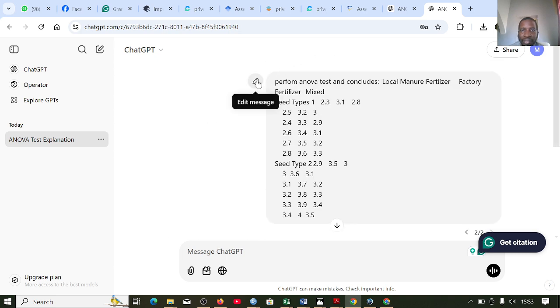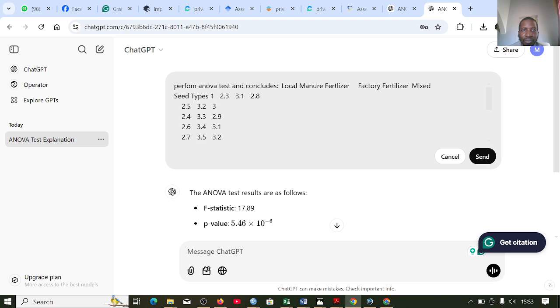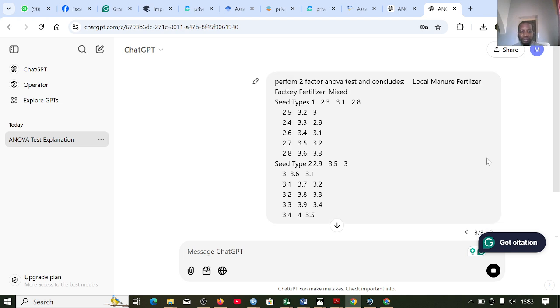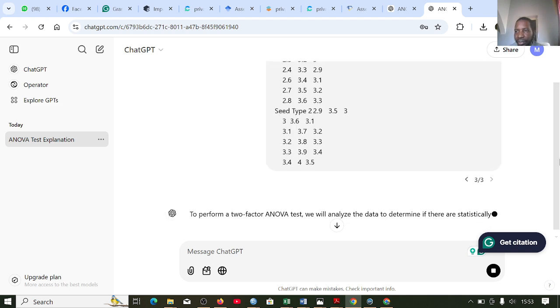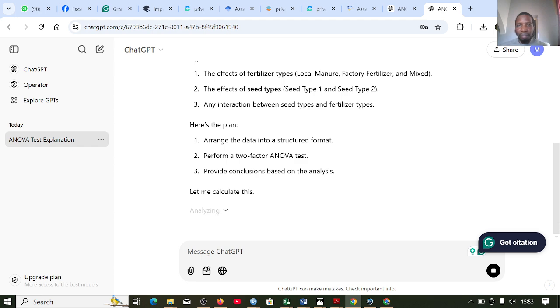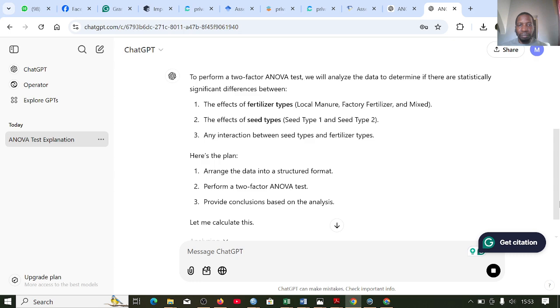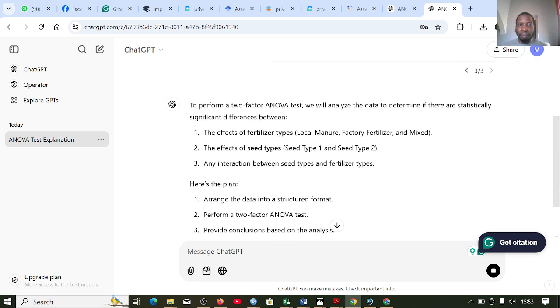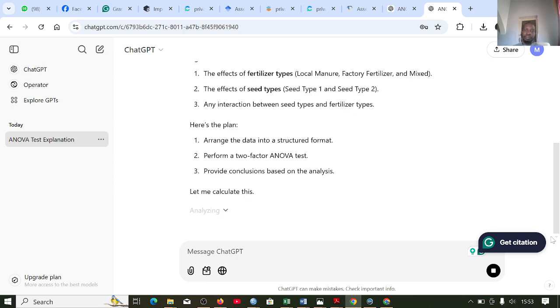So let me ask ChatGPT to perform two factor. In the first one, we just pasted the values without specifying whether it should be two factor or not. Let's see now whether it will do it properly.